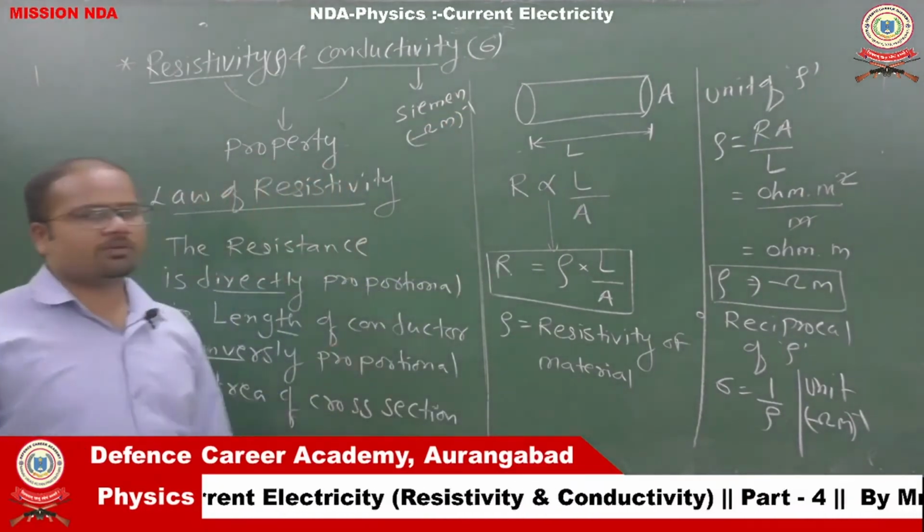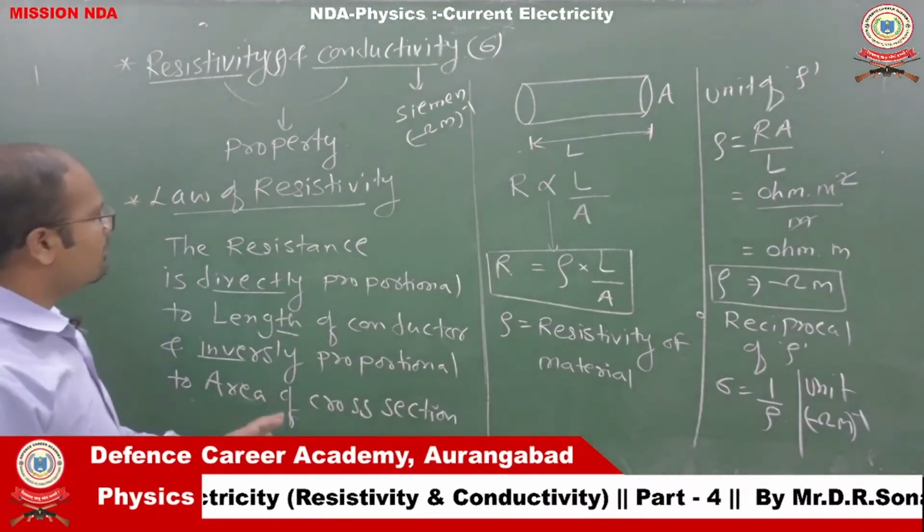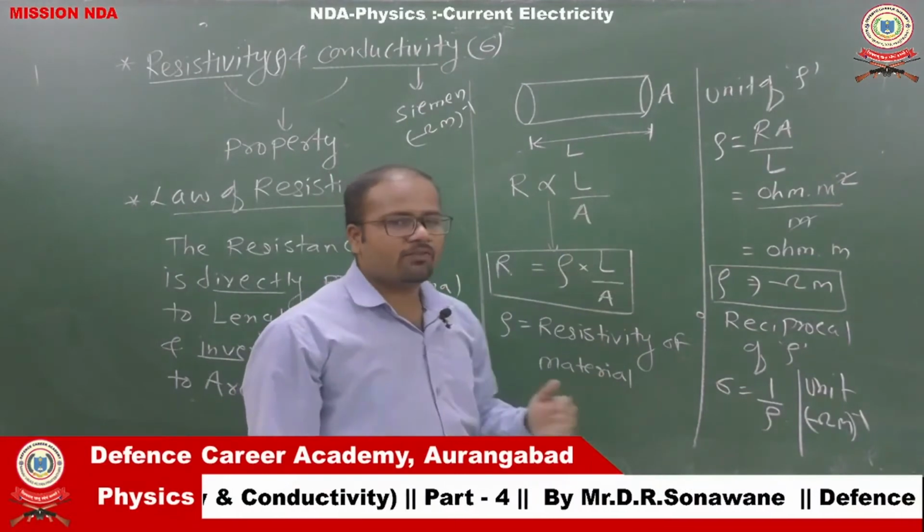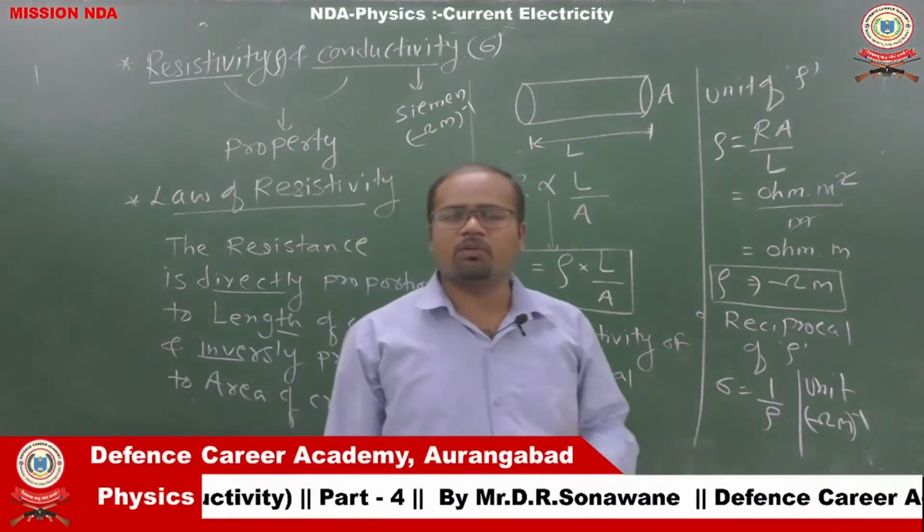In this concept we must remember that if the length of the conductor increases, the resistance increases, and vice versa. But if the area of a conductor increases, then the resistance decreases. If we increase the area of the conductor, the resistance of this conductor will decrease. There may be questions on the basis of length or area. They may ask, if the area of the conductor increases, what about the resistance?